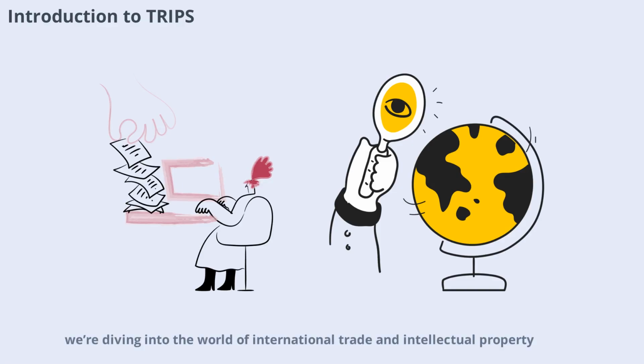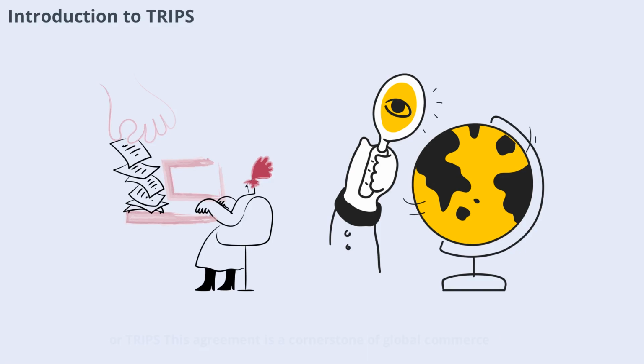Welcome. Today, we're diving into the world of international trade and intellectual property with a spotlight on the Trade Related Aspects of Intellectual Property Rights, or TRIPS. This agreement is a cornerstone of global commerce, shaping how countries protect and enforce intellectual property rights. Whether you're a business owner, creator, or just curious about how ideas are protected across borders, understanding TRIPS is essential.